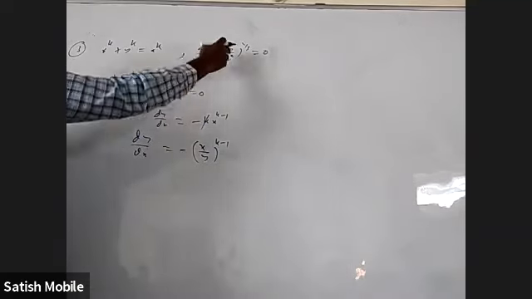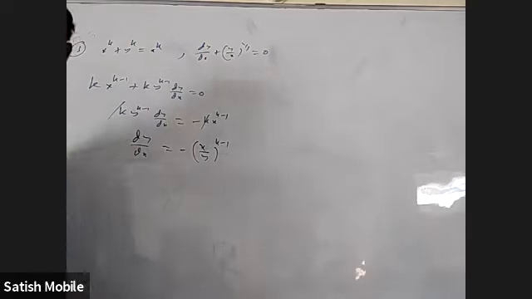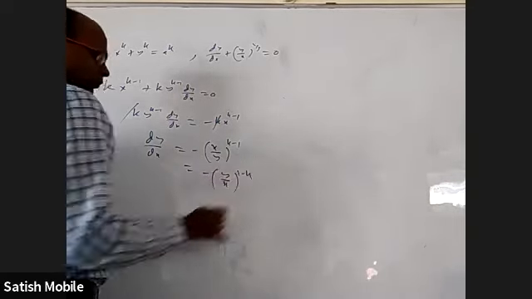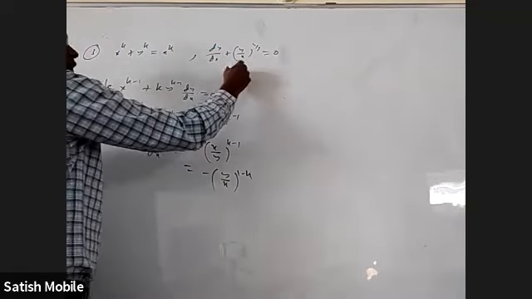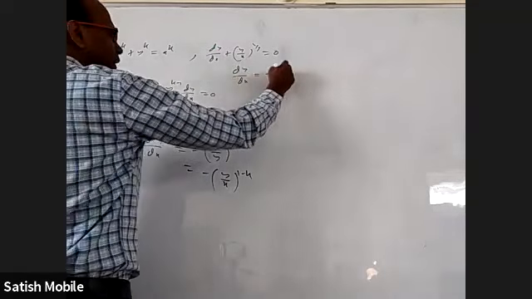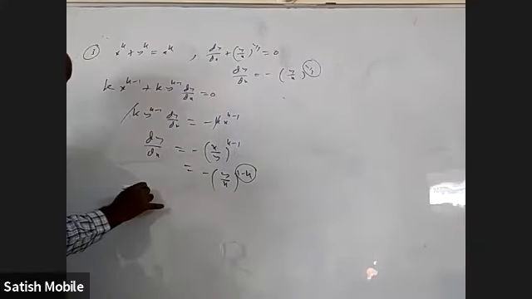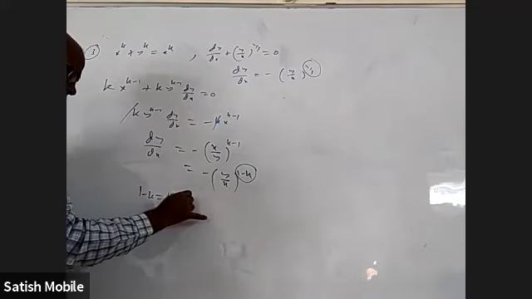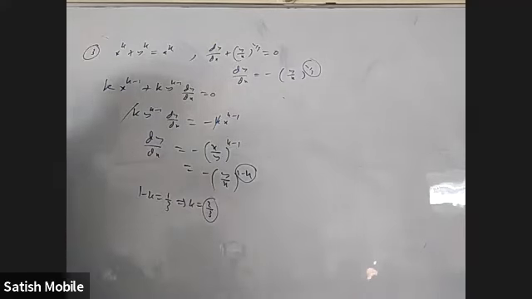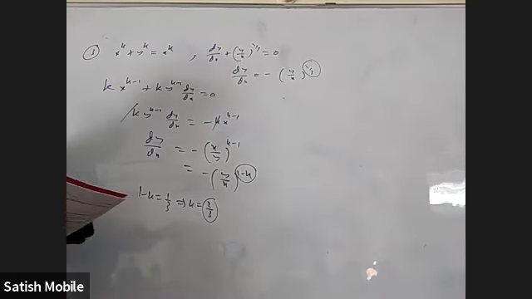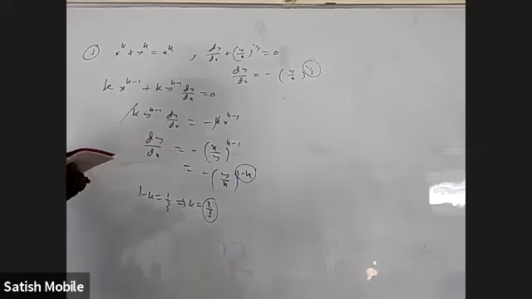But they don't want x by y, they want y by x. So you have to reverse this. If you reverse this, the power will become (y by x) power 1 minus k. So compare that with minus (y by x) whole power 1 by 3. This should be same. So 1 minus k equal to 1 by 3 means k is equal to 2 by 3. Okay, that's very simple.